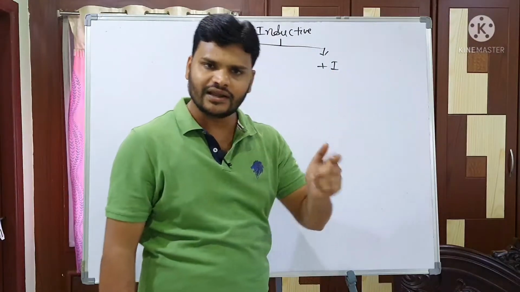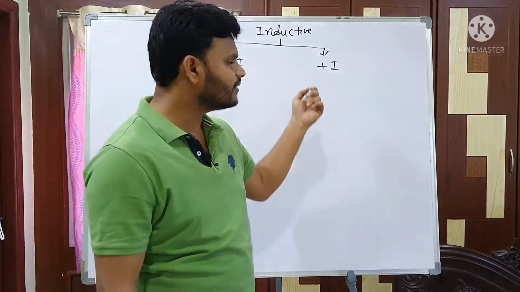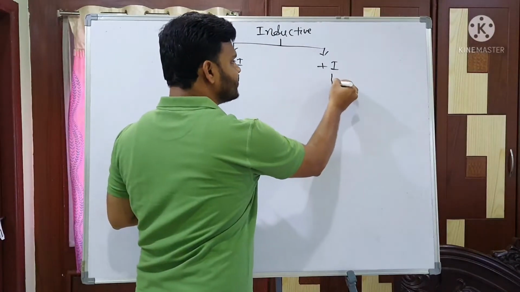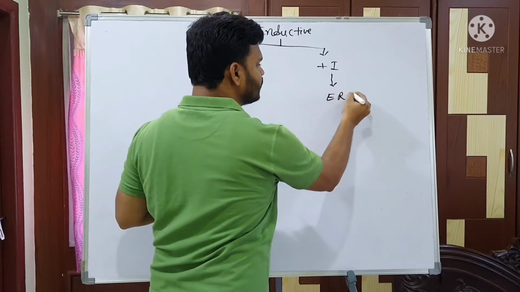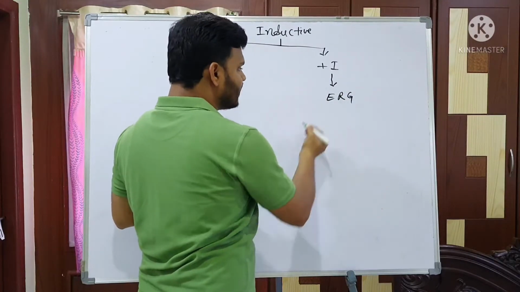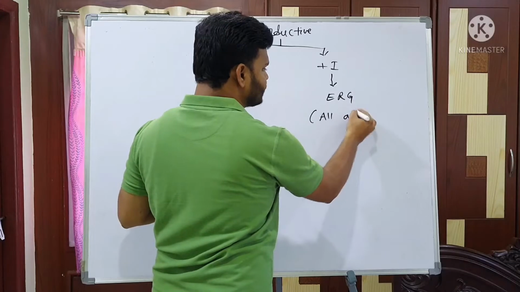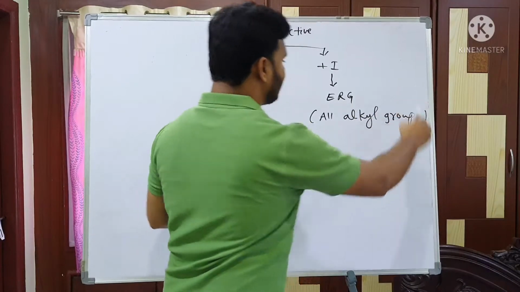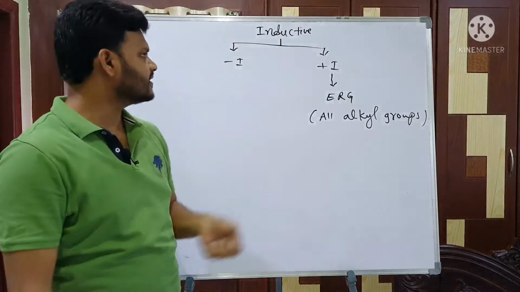When an electron releasing group is attached to the end of the carbon chain, this effect arises. So this effect is due to the electron releasing group. What are the electron releasing groups here? All alkyl groups. Next, what about the minus I effect?